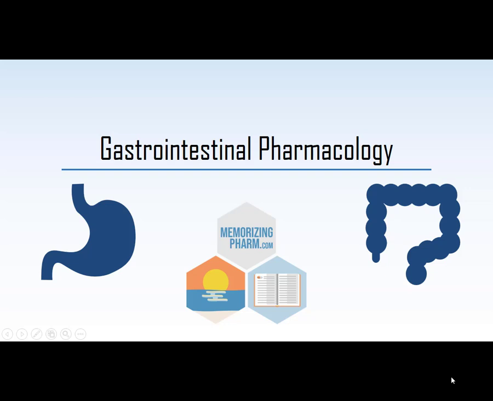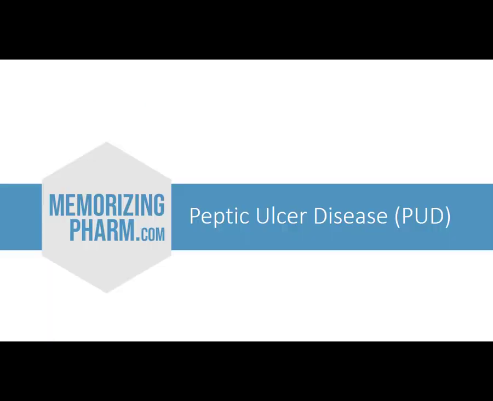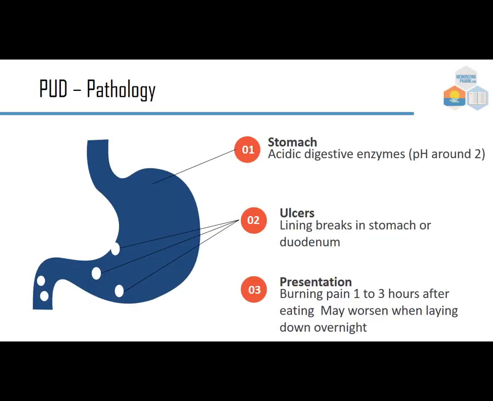Welcome to Gastrointestinal Pharmacology. We'll go over peptic ulcer disease and also constipation, diarrhea, emesis, and GI autoimmune disorders, which we'll just kind of lump together. So let's start with peptic ulcer disease and kind of what it is and what it isn't.